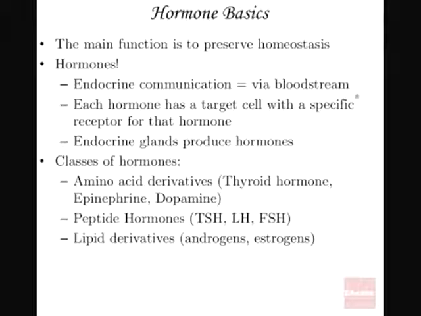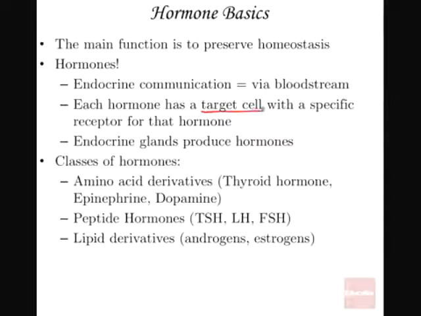You can see that their communication is endocrine, different from nervous communication. You know properly that nervous communication and endocrine communication are totally not the same. Endocrine communication is mainly via the bloodstream. And how does it reach the bloodstream, guys?